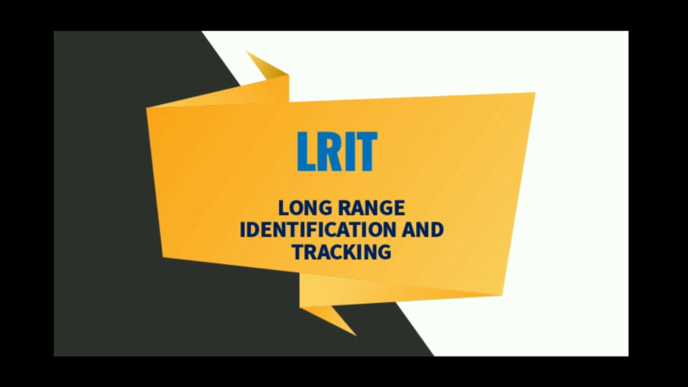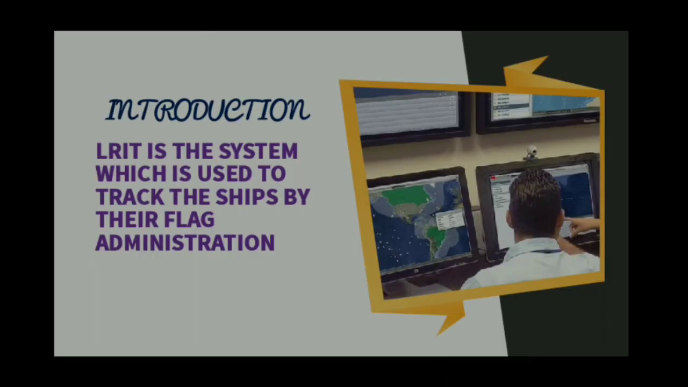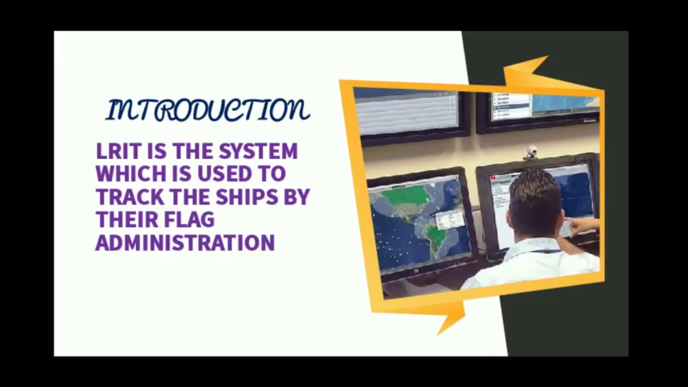So let's start today's topic LRIT, which is abbreviated as Long Range Identification and Tracking. LRIT is a system which is used to track the ships by their flag administration. LRIT is basically a system, not an equipment. Mark my word, it's a system through which flag administration can track the ships registered with their flags.